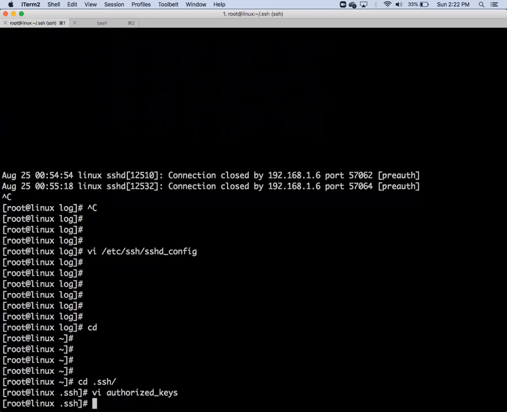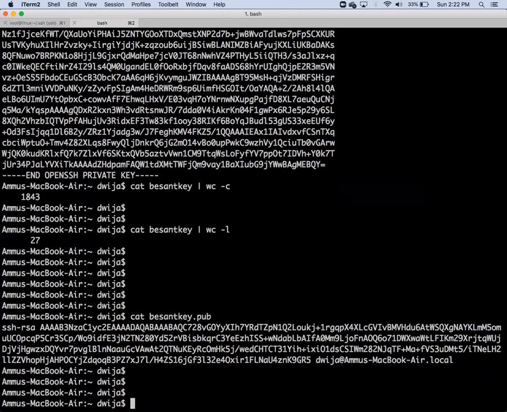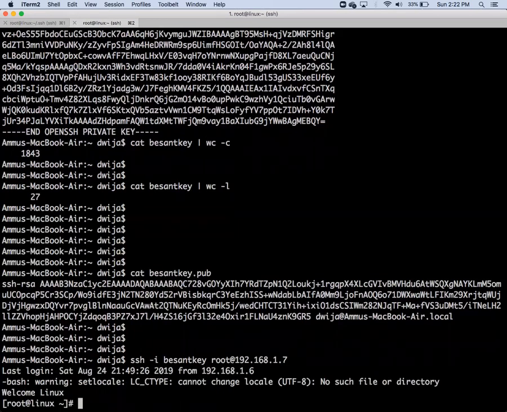So in this file, I have applied that public key. Now this server will be having my public key, and my private key is in the local. So I will try to use my private key. How? ssh -i besant.key. The user is the same user, root at 192.168.1.7. Okay.